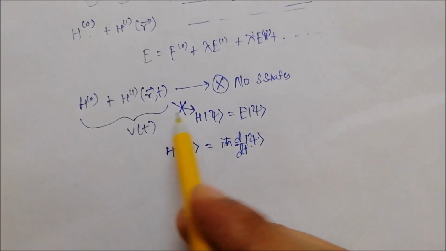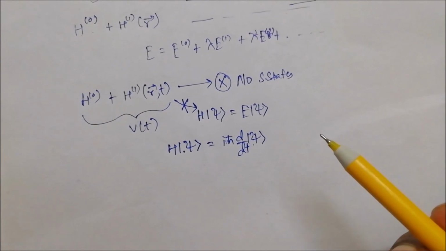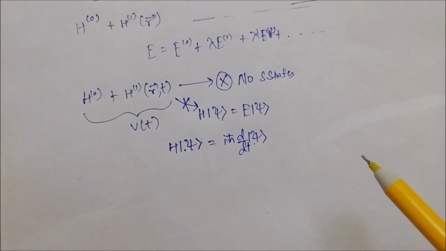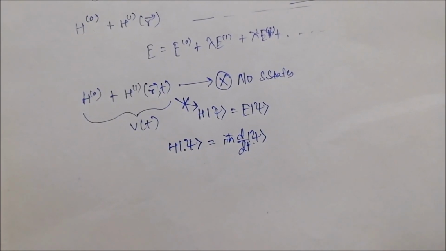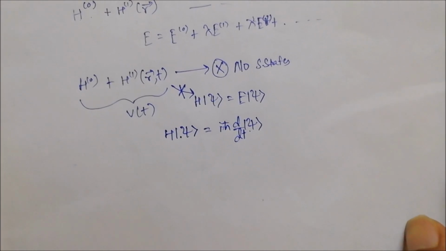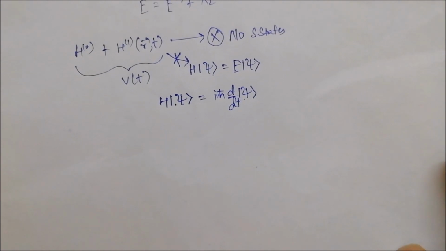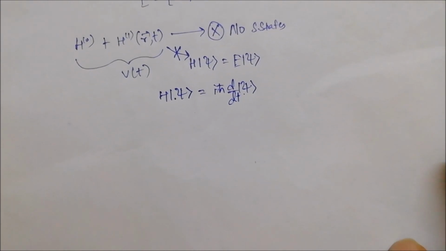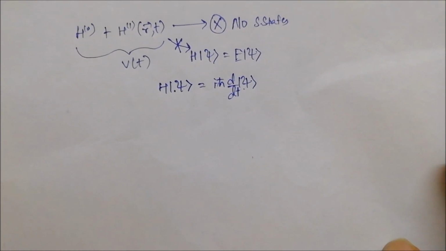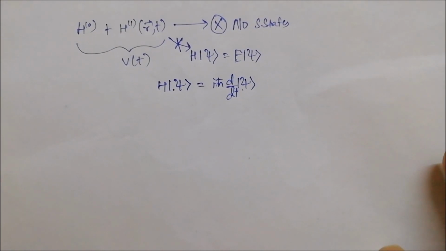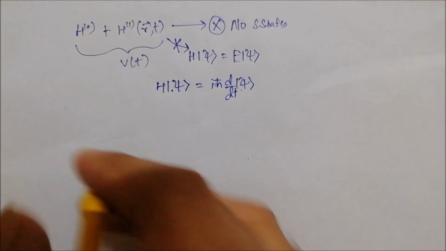So what do we want by studying these kind of systems, and why should we study? So for this video, as I told, we are going to study the Raman effect. So in any spectroscopic study, what we do is we apply an external electric field.